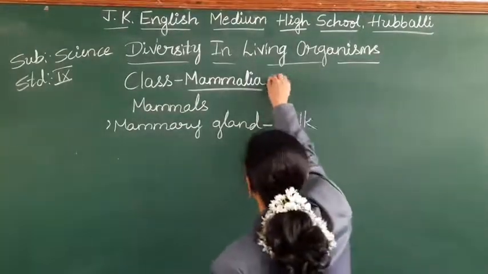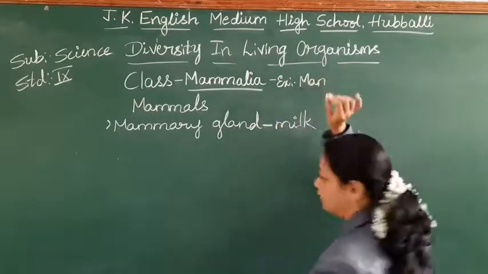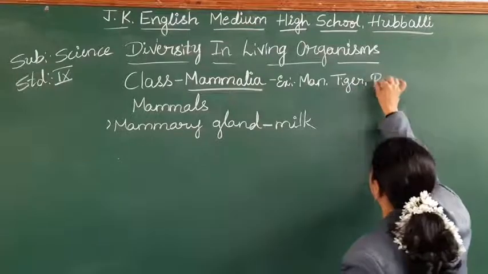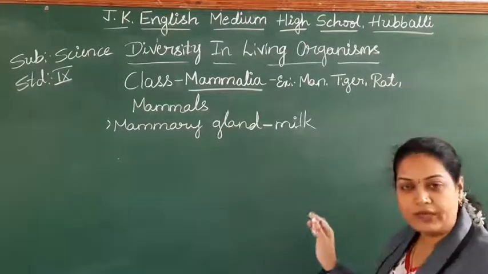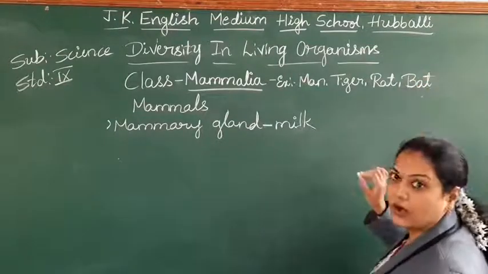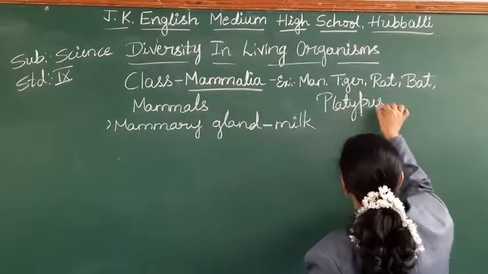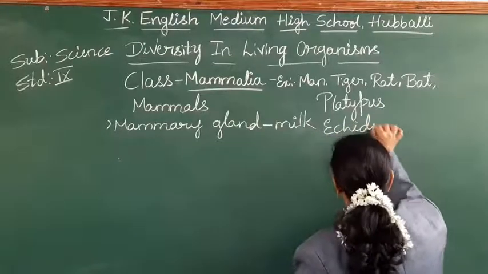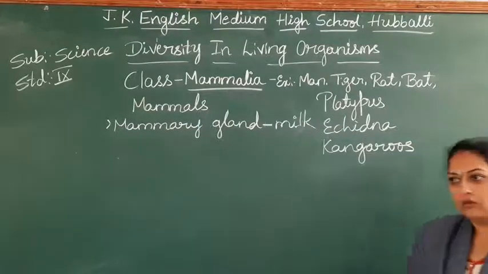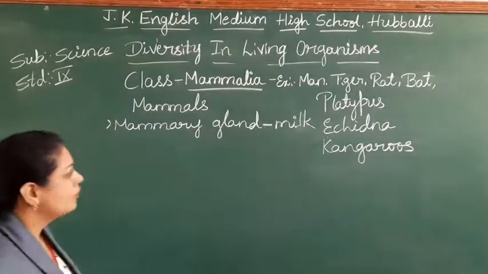Examples to the group of Mammalia, like the one example you know about the man, human beings, right? It may be the tiger, it may be the rat, cat, elephant, and special examples like a bat, okay? It may be the platypus, echidna, kangaroos. So these are all the examples to the group of Mammalia.